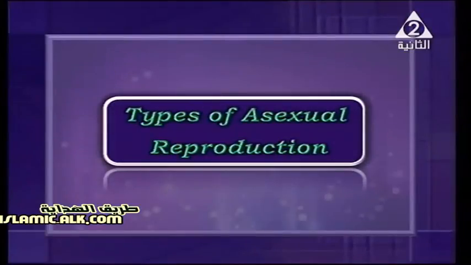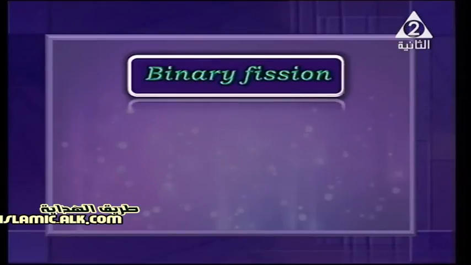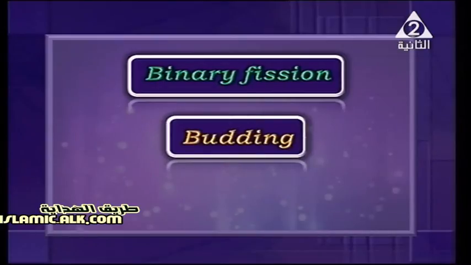Types of asexual reproduction. We have 6 main types. I'm going to count them, and after that I'll discuss each one separately. Number 1, binary fission. Number 2, budding.